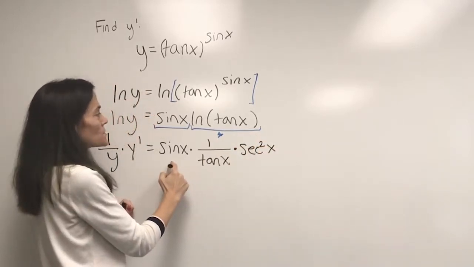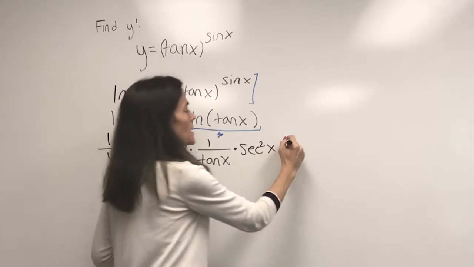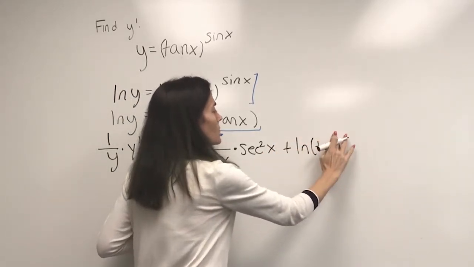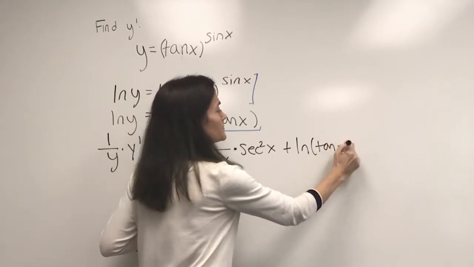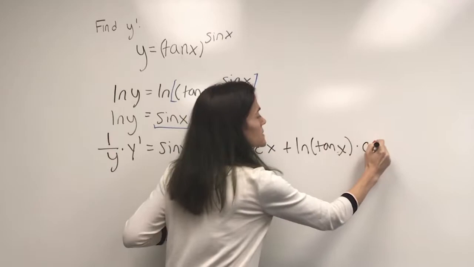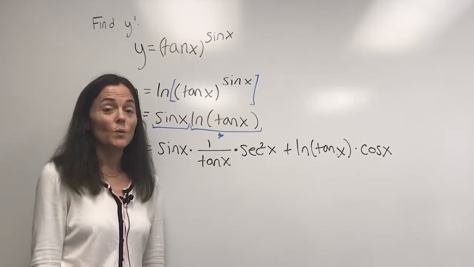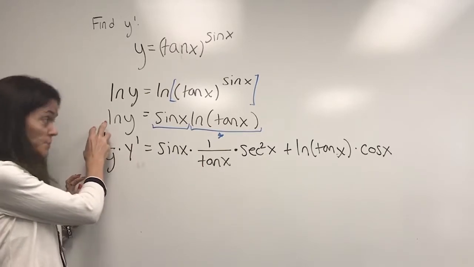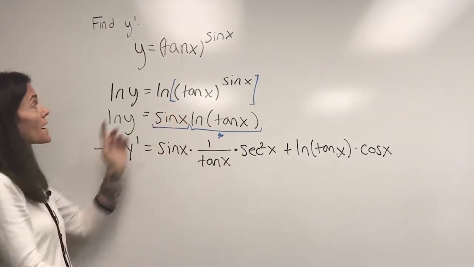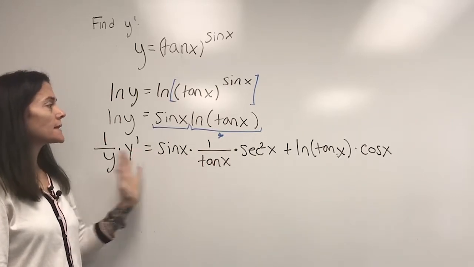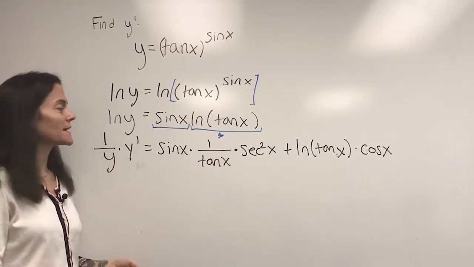Okay, so first, derivative of the second plus the second. Forgot my x. Times, and then the derivative of sine is cosine. We could stop here and at this point multiply through by y, which is tangent x to the sine x, and leave it unsimplified, which would be fine.